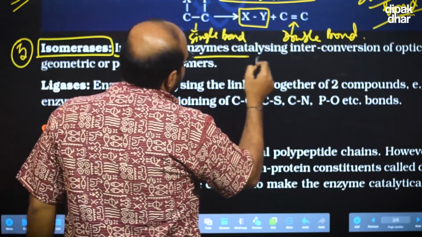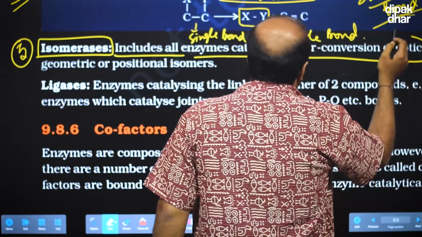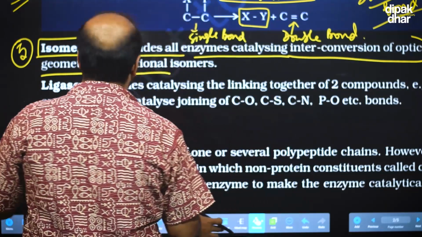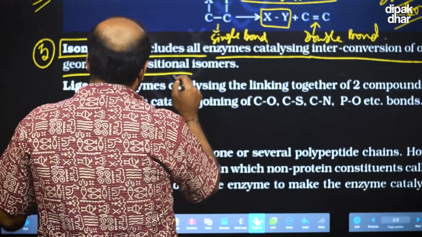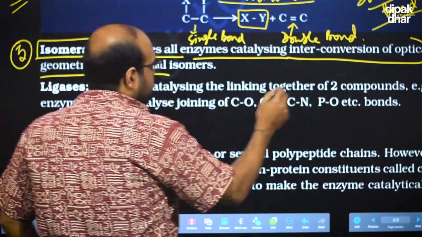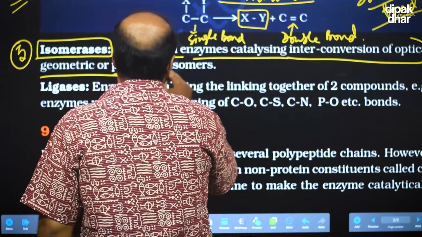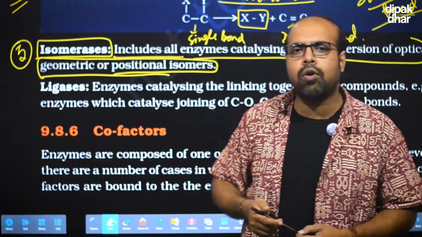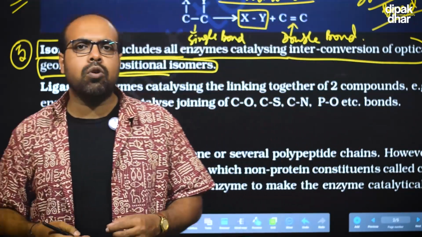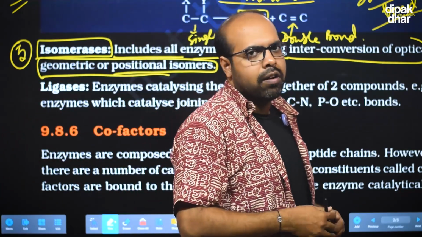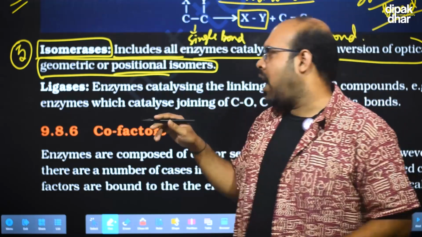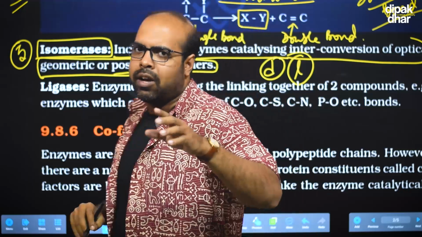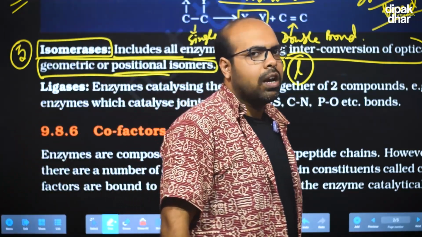So they include all the enzymes catalyzing the interconversion of optical, geometric and positional isomers. You have to remember this line: optical, geometric, positional isomers. When you do higher studies you will see that there are two types of optically active monosaccharides. One of them is the D isomer, and another is the L isomer. D stands for dextrorotatory and L stands for levorotatory.